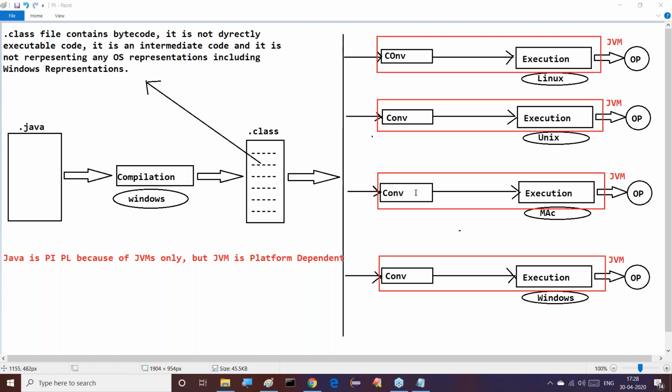So here we require a JVM on Linux, a separate JVM is required. We require a JVM on Unix, a separate JVM is required. We require a JVM on Mac, a separate JVM is required. Another JVM is required on Windows. Why? Because whenever we execute our program, we require Java software, and inside this Java software the JVM must be the local operating system specific JVM. Based on the operating system, we require a separate JVM. So the right answer is 4 JVMs, not a single JVM.